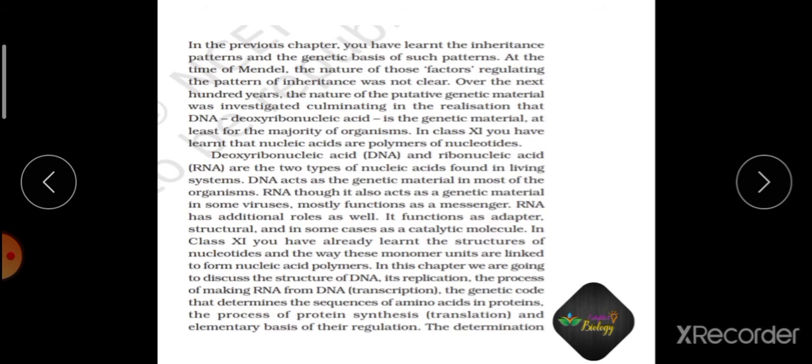So how many roles are there for RNA? Genetic material, mRNA, tRNA, rRNA. mRNA is messenger molecule, tRNA is adapter molecule, rRNA is structural molecule, and catalytic molecule, that is ribozyme. So it totally has 5 different roles. Remember them.